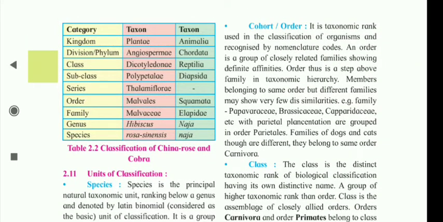Cohort or order. It is a taxonomic rank used in the classification of organisms and recognized by nomenclature codes. An order is a group of closely related families showing definite affinities. Order thus is a step above family in taxonomic hierarchy. Members belonging to the same order but different families may show very few dissimilarities. Example, families Papaveraceae, Brassicaceae, Capparidaceae, etc., with parietal placentation are grouped in order Parietales. Families of dogs and cats, though different, belong to the same order Carnivora.